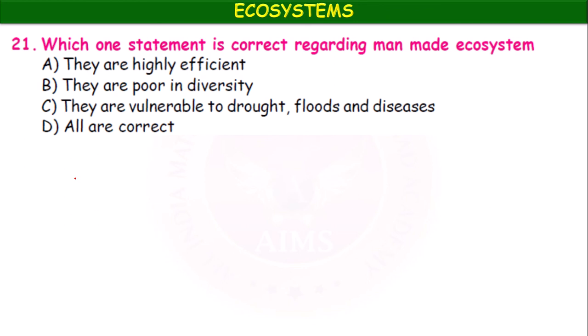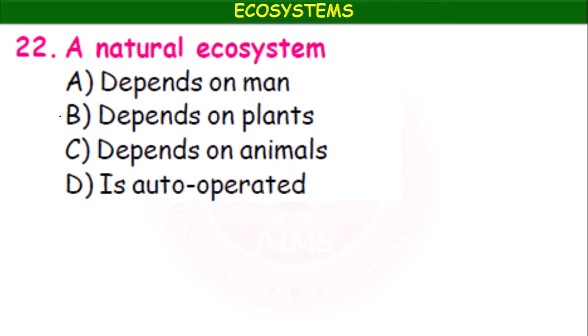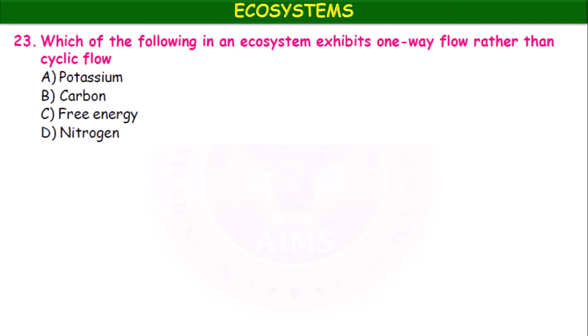Which statement is correct regarding man-made ecosystem? Man-made ecosystems are highly efficient. Man-made ecosystems are poor in diversity. Man-made ecosystems are vulnerable to drought, floods and diseases. All are correct. So man-made ecosystem is applicable to all the above. A natural ecosystem depends on man, depends on plants, depends on animals. It is auto-operated, self-operated.